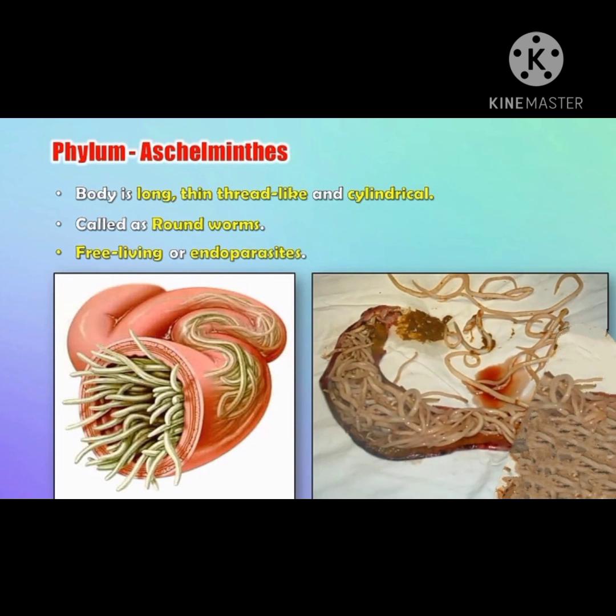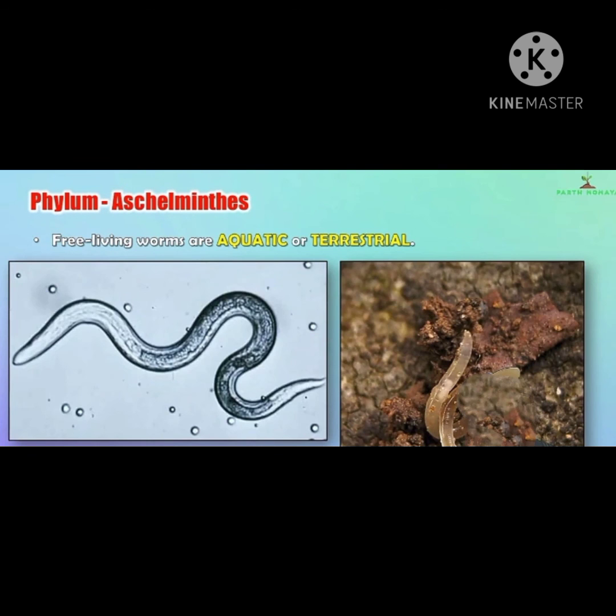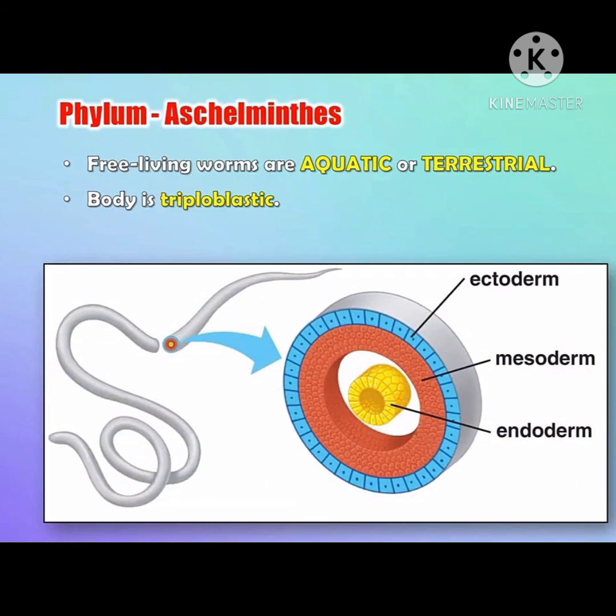Intestinal infection can be caused by these roundworms. Free living worms are aquatic or terrestrial. Body is triploblastic, that is, the body is made up of three germ layers: endoderm, mesoderm and ectoderm. Students, always remember, from phylum Aschelminthes to last, all are triploblastic.